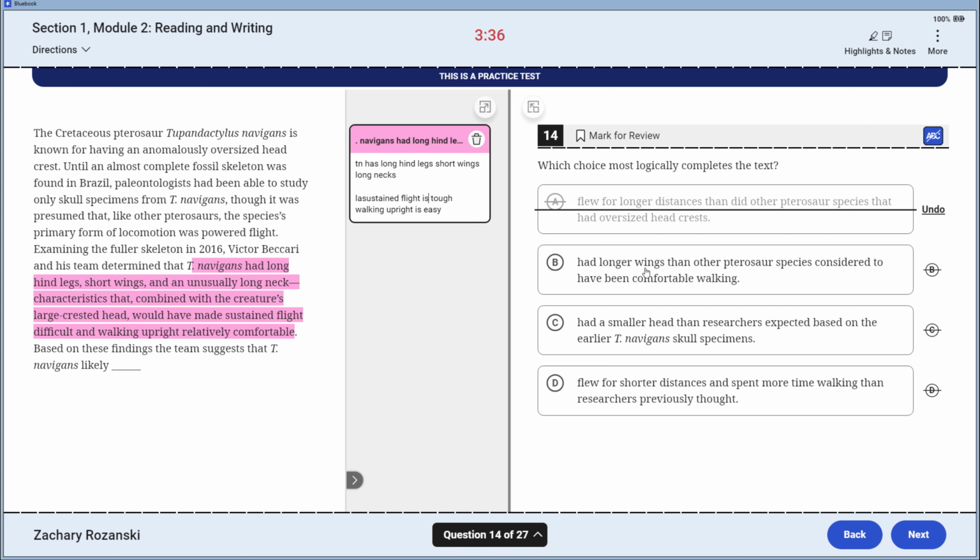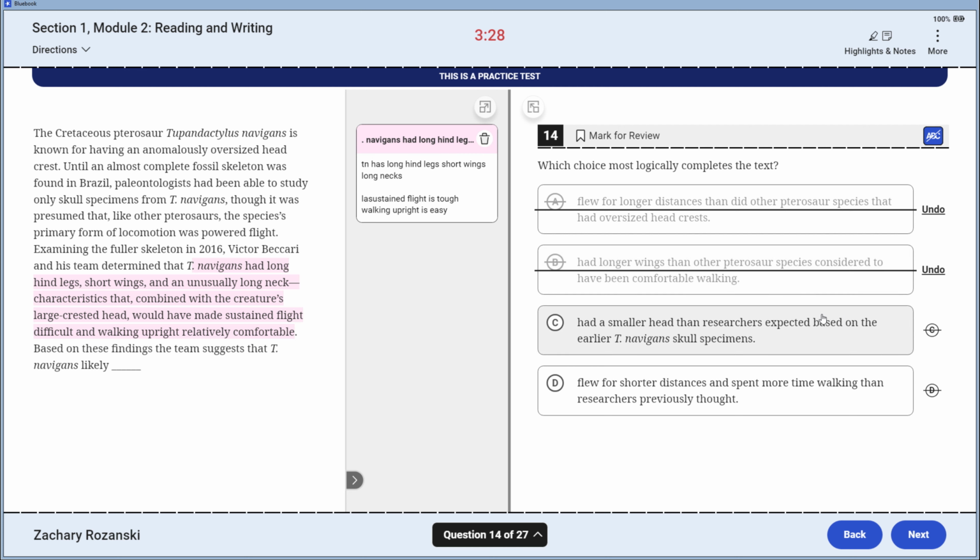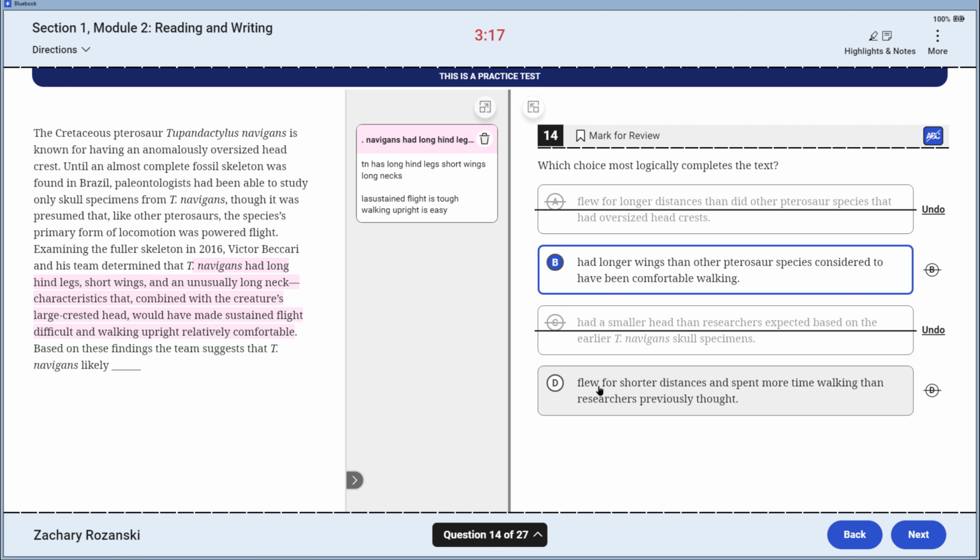Flight is tough. Had longer wings than others considered to have been. Nope. Everything that I have so far seems to be leading me to the fact that they love walking. Considered to be, I'll leave this on the table, had a smaller head than researchers' expectation. I don't really know where I would get the notion of the researcher's expectation. Flew for shorter distance and spent more time walking than previously thought. I love this. This engages.